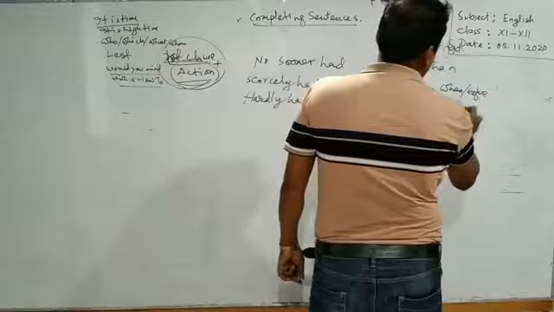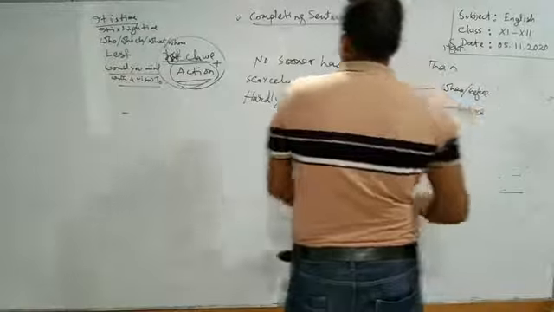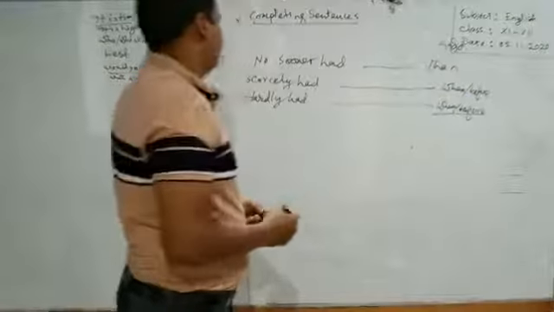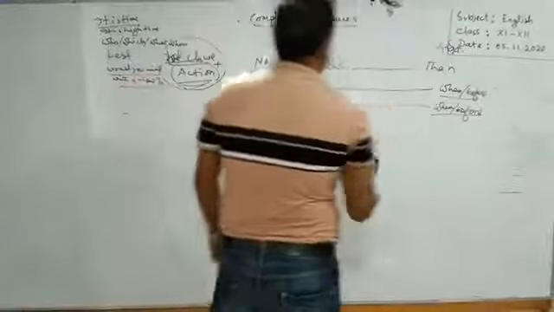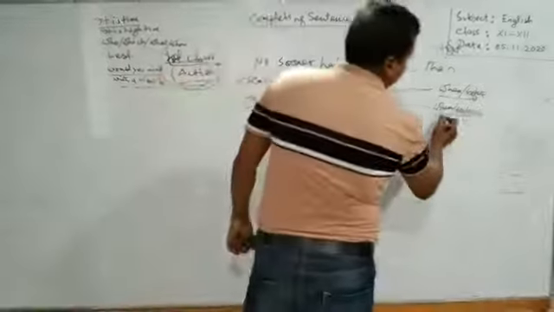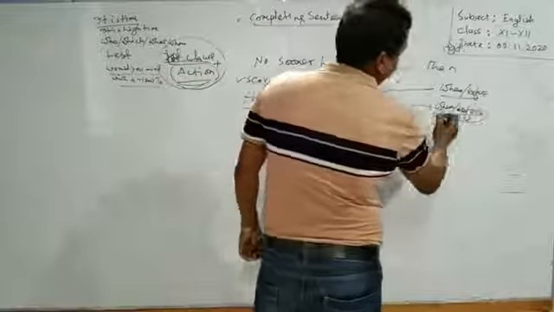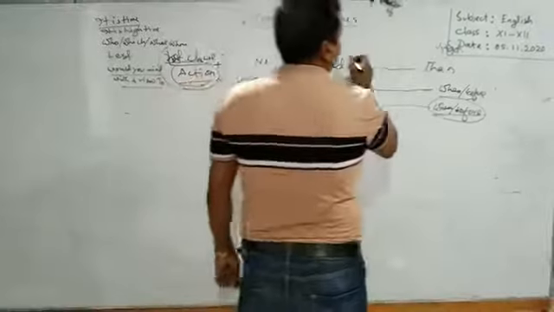When or before. These two conjunctions can be used here. Scarcely had, when or before in the middle portion of the two clauses. Hardly had, when or before, either when or before. But for no sooner had, we have to use only then.